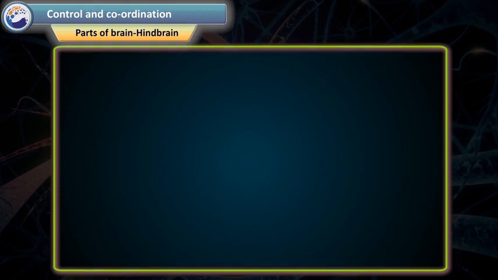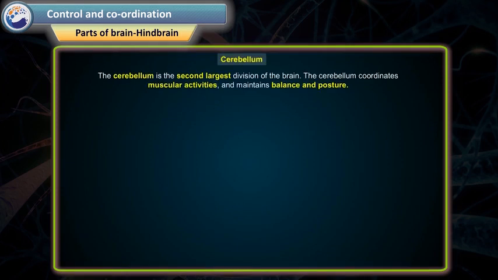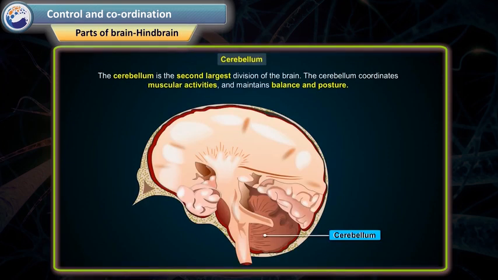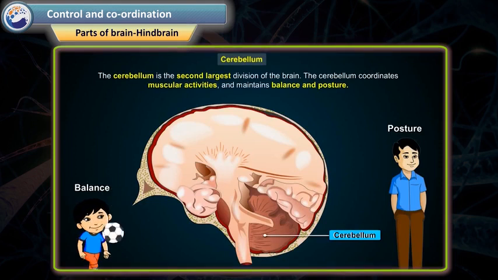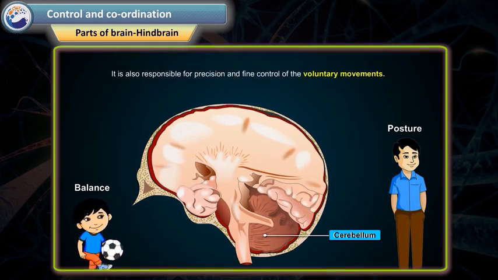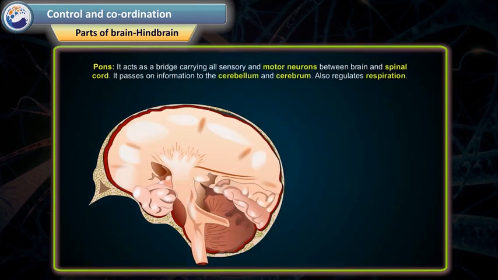Parts of the brain. Hindbrain. Cerebellum. The cerebellum is the second largest division of the brain. The cerebellum coordinates muscular activities and maintains balance and posture. It is also responsible for precision and fine control of the voluntary movements.